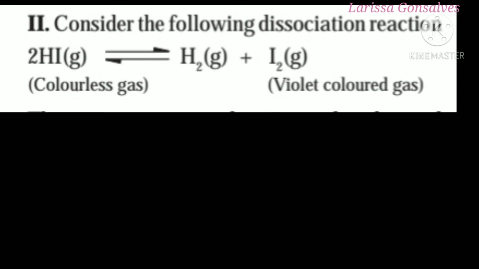Hydrogen iodide, which is a colorless gas, gives the formation of hydrogen and iodine, which is a violet gas. We are going to carry out this reaction in a closed vessel using hydrogen iodide as the reactant. Initially, it will be observed that the intensity of the violet color increases, and after some time, the increase in the intensity of violet color is going to stop.